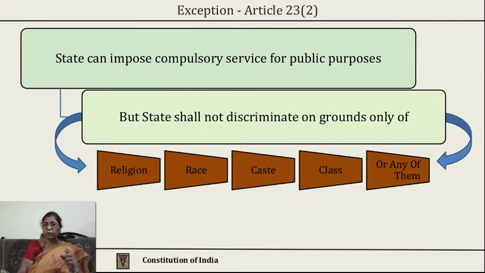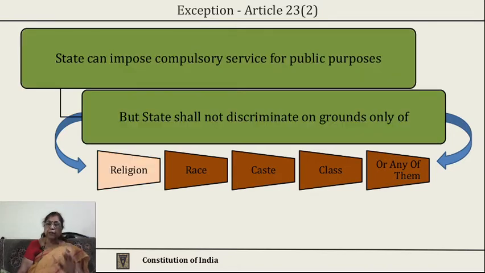So, that is one exception to this article, but there is another exception. When the state imposes compulsory service, state shall not discriminate on any grounds. State will treat all the citizens on one ground, that they are equal and they are citizens of India. Grounds are stated, that is, they shall not be discriminated on the ground of religion, race, caste, class, or any of them.